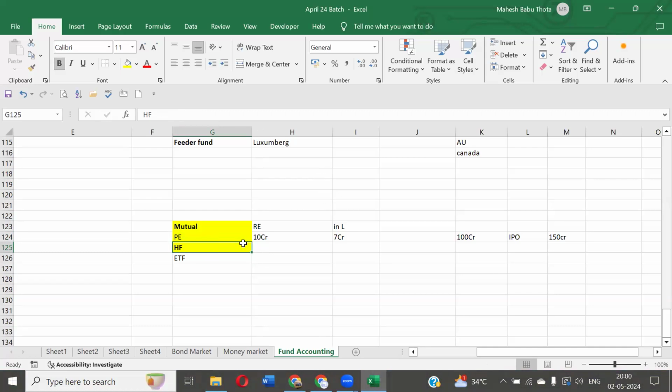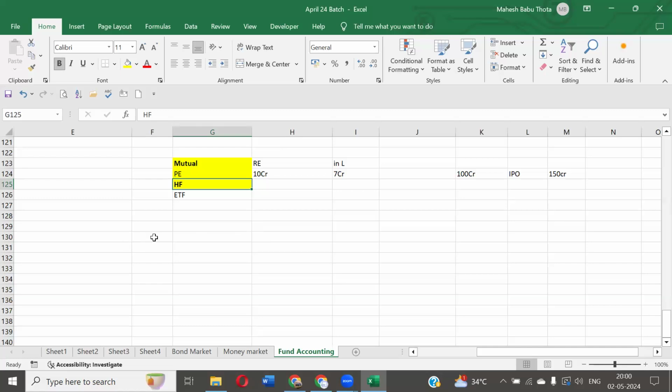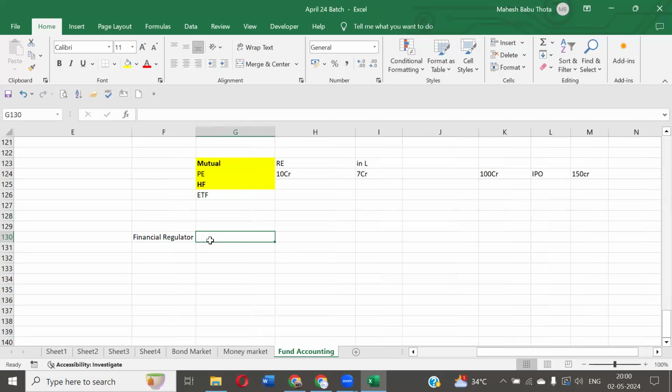Then I'll talk about a few financial regulators. Not required actually, but I'll give you a few financial regulators as well. Just for namesake, we'll discuss two or three. In India, we know, right, who the financial regulators are?